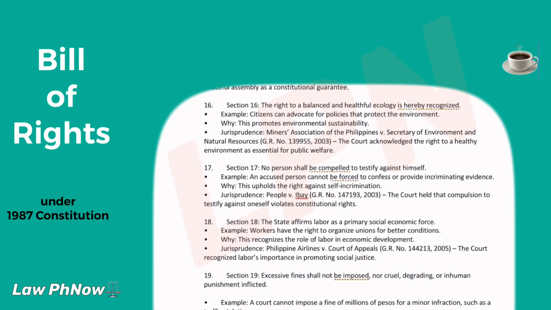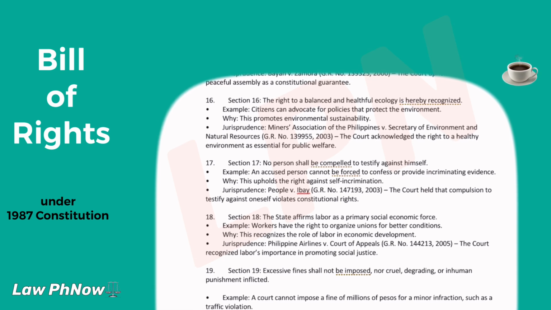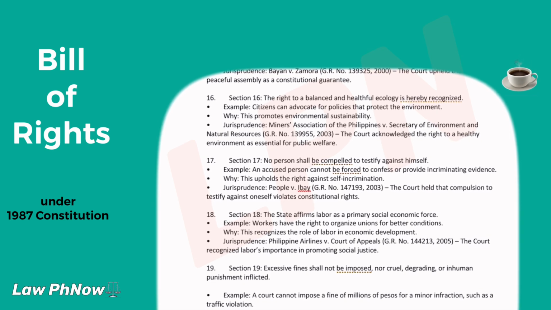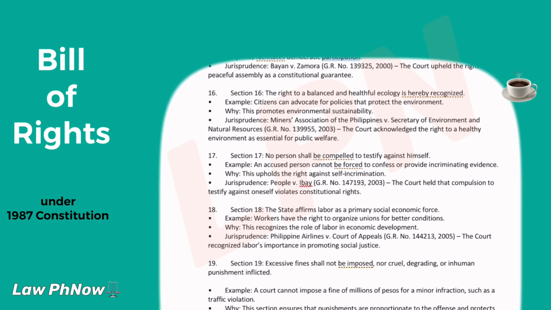Section 15. The right of the people to assemble peacefully and petition the government for redress of grievances shall not be abridged. Example, citizens can hold protests to demand action on environmental issues. Why? This facilitates democratic participation.